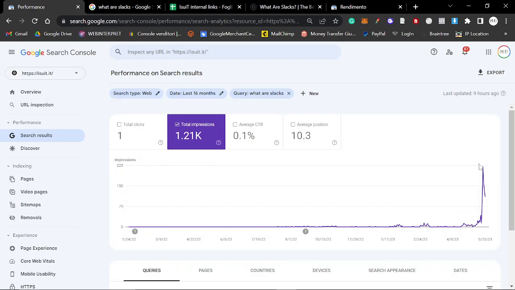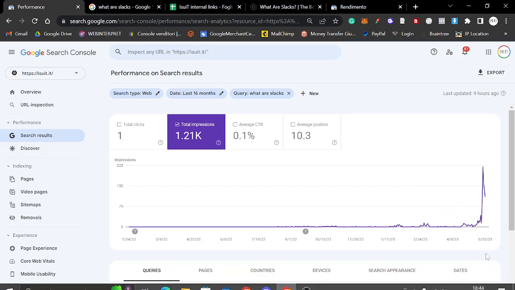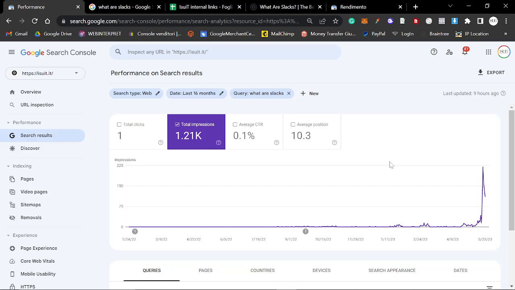The reason for this is because this is a keyword that is currently trending. The reason that it's trending, and this is just my knowledge in the industry, is because in America, the concept of wearing slacks, which are less formal dress pants or trousers, depending on where you're from, and a blazer or a sports jacket. So these are 2 keywords I've been working on pretty heavily.